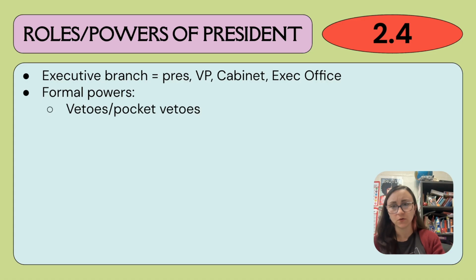So let's start with formal powers of vetoes. Vetoes and pocket vetoes. They are both vetoes, but they are a little bit different. They're formal powers that enable the president to check Congress. A veto is an override of a law, and it's a refusal to sign that law into law, right? But vetoes can be overridden with a 2/3 majority vote. Pocket vetoes cannot be overridden.